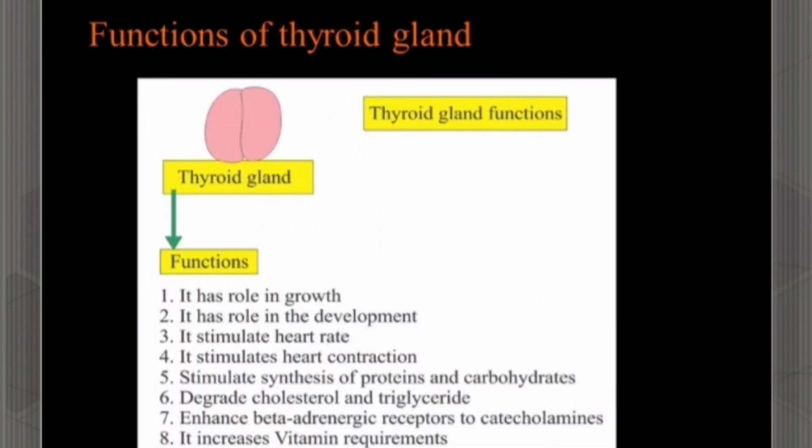Next, we see the functions of the thyroid gland. The main function of the thyroid gland is that it influences growth and metabolism of the body, and it has a role in growth and development. It stimulates heart rate and heart contraction, and it stimulates synthesis of proteins and carbohydrates. It lowers the level of cholesterol and triglyceride, and it also increases vitamin requirements. The other functions are that it increases the basal metabolic rate, that is BMR. Another main function is the storage of iodine.